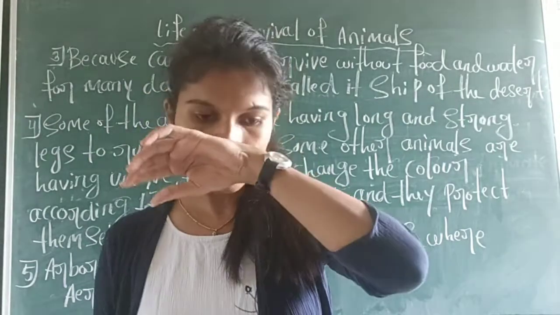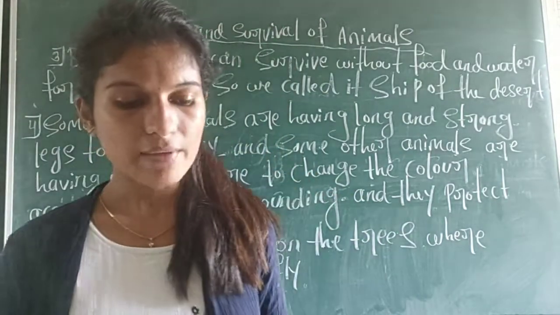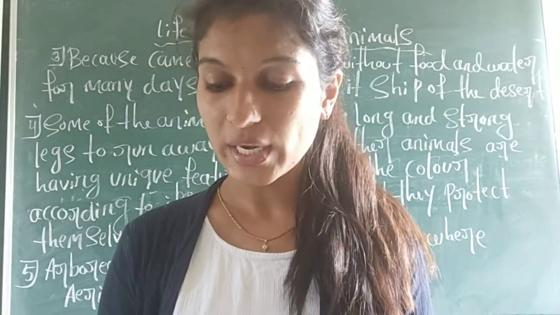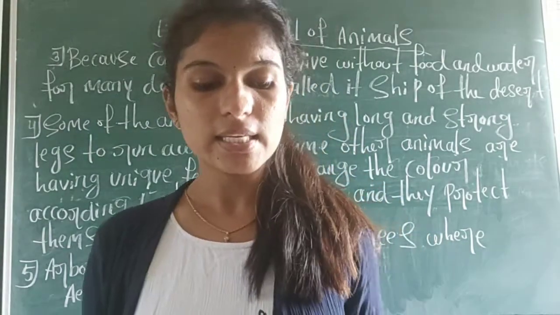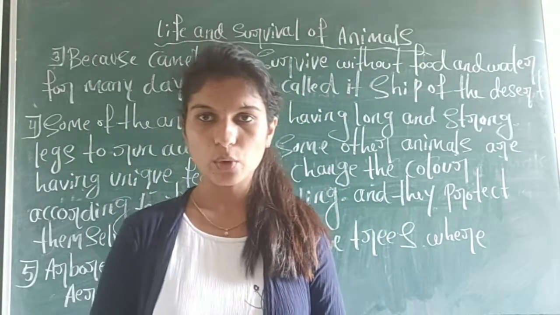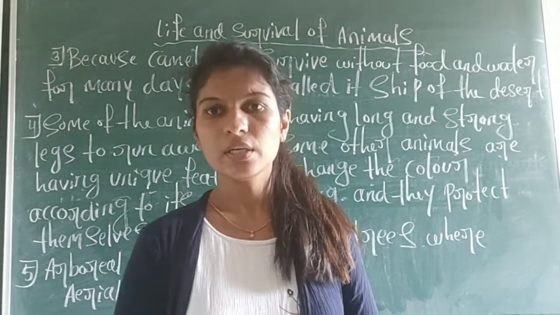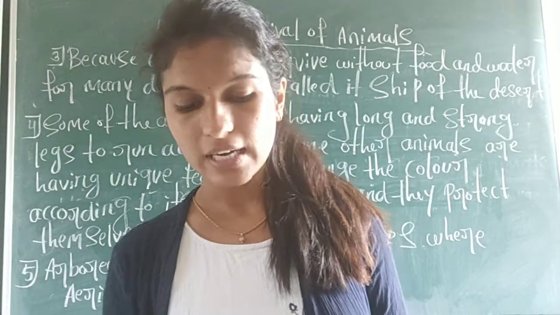In tomorrow's class I will start that new lesson, so read that lesson at least one time. I will continue in the next class.